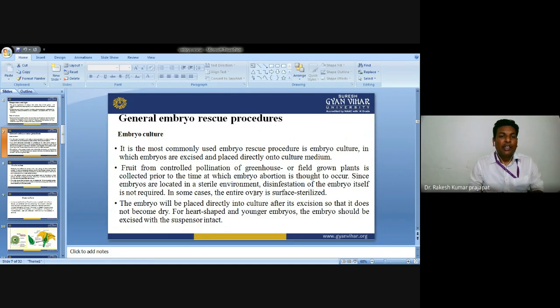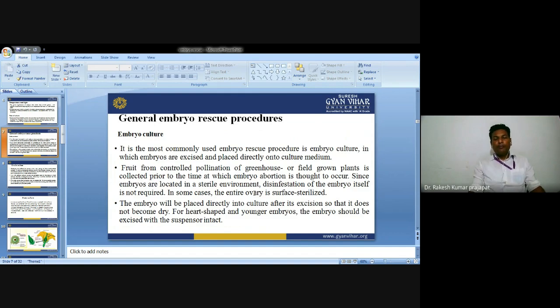So the embryo is excised, removed, and placed directly onto the culture media. This is known as embryo culture. We can define it in layman language: embryo culture is nothing but the excision of the underdeveloped or growing embryo and placing it directly onto the culture media. That is known as embryo culture.